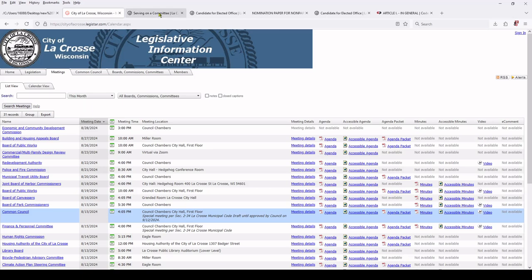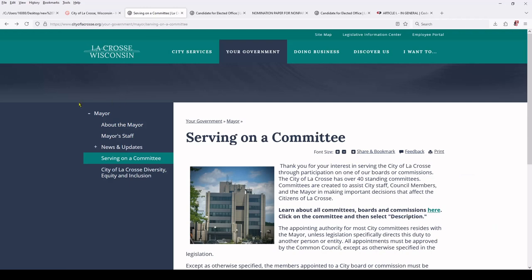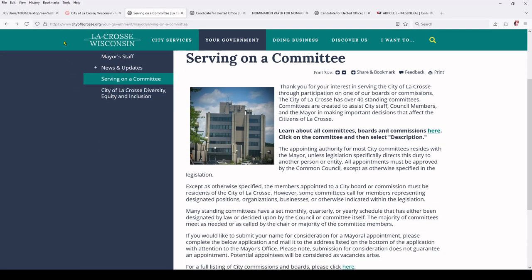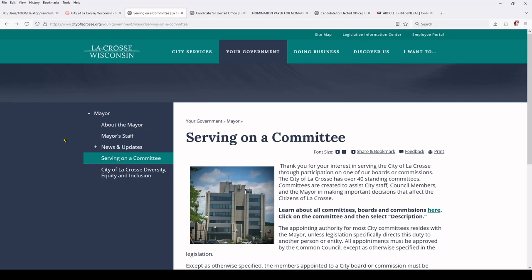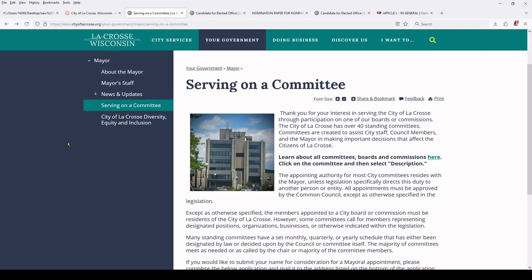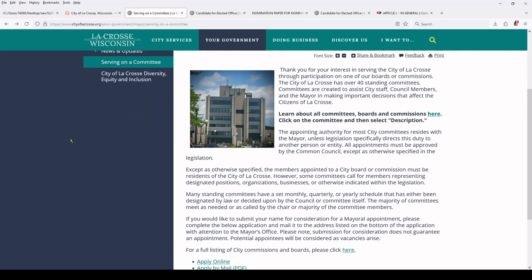So there's a lot of committees and boards there. How do we get on them? Well, you go to cityoflacrosse.org/your-government/mayors/serving on a committee, or you can just Bing it or DuckDuckGo it. I don't think you can Ask Jeeves it anymore. And you can just get here. There will usually be an announcement by the mayor's office, by the city, when there are openings on these commissions and committees and things.